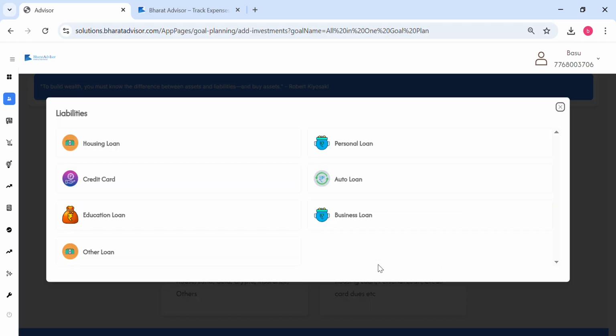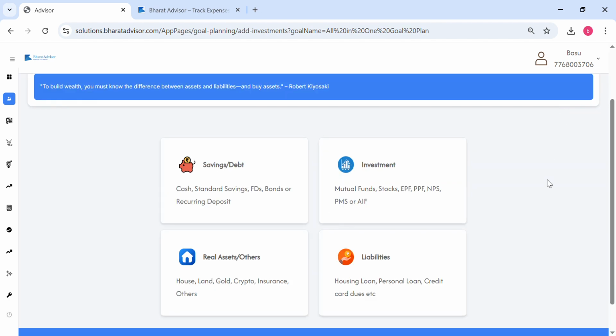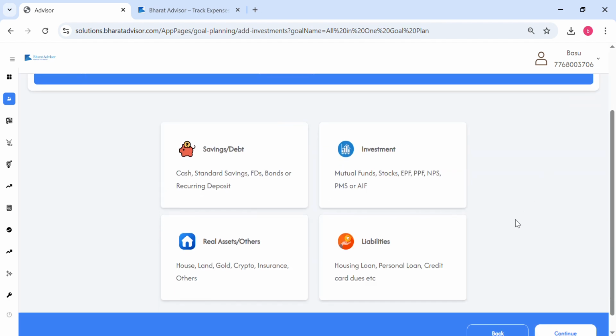Similarly, your liabilities, because your assets are there as well. So we also try to assess your net worth on the basis of it. You can also add a housing loan, personal loan, or any kind of loans that you have, so that we also understand what kind of EMIs you will have in future.